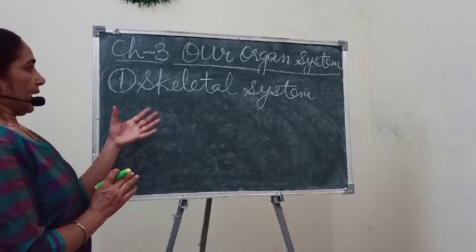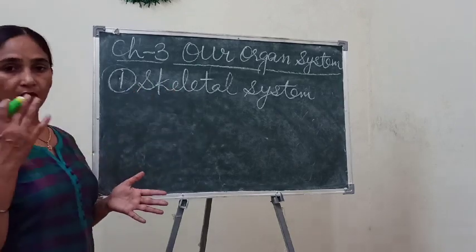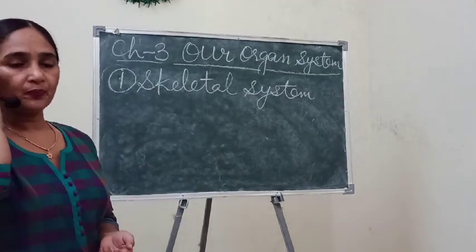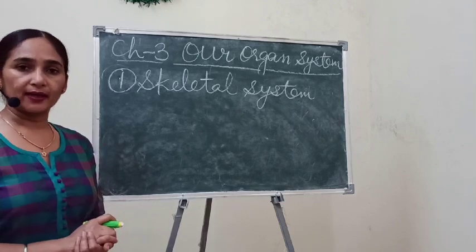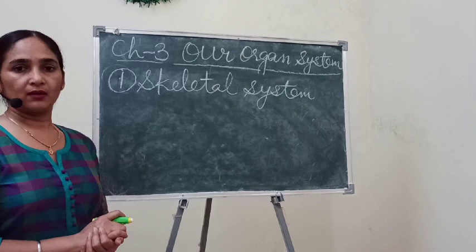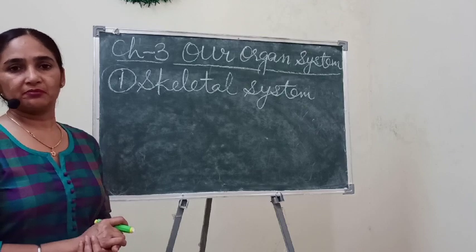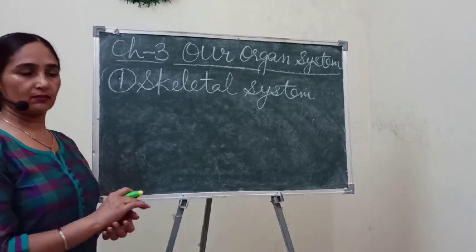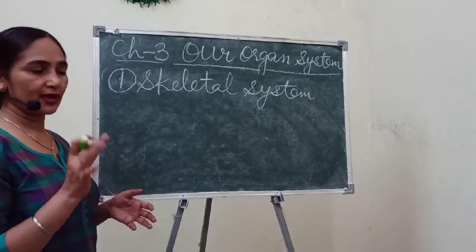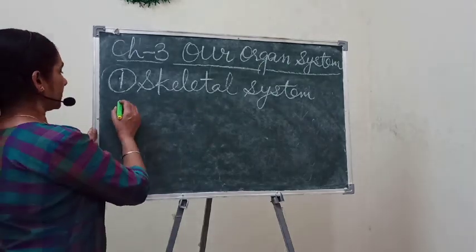So children, the skeletal system is made up of bones, I told you. How many bones are present in an adult human being? You know that 206 total bones are present. That is given in your book also, and we studied it in the previous month.